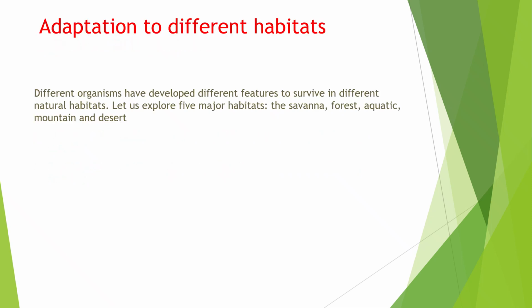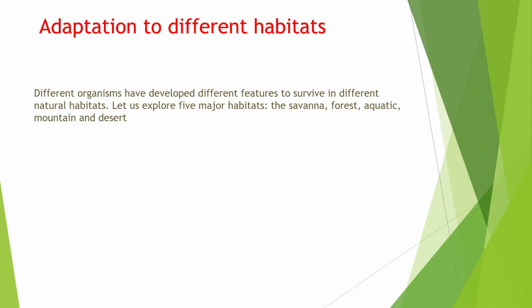Now that you understand what adaptation means and the different types of adaptation organisms have, let's explore how living things survive in different parts of the world. Each habitat has its own unique conditions, such as temperatures, water availability, and food sources, that create challenges for plants and animals. To overcome these challenges, organisms have developed special features and behavior that help them live successfully in their